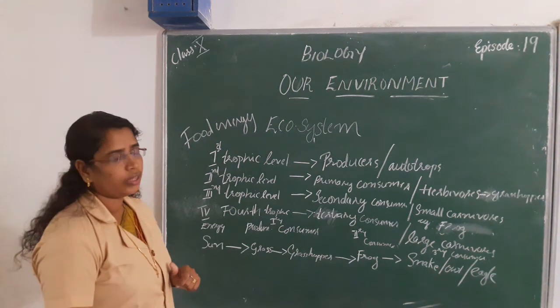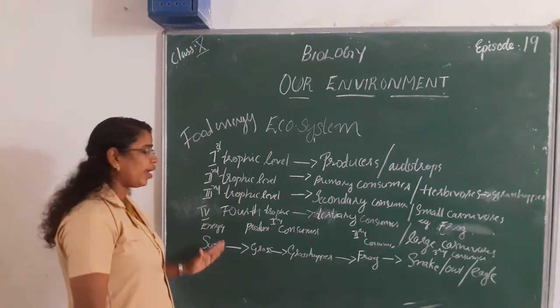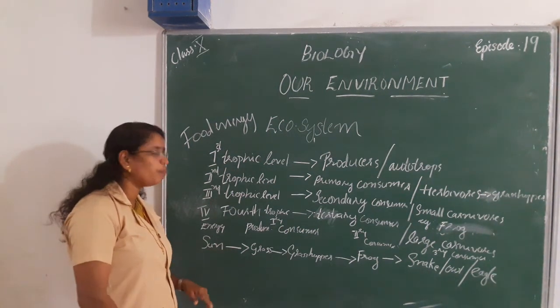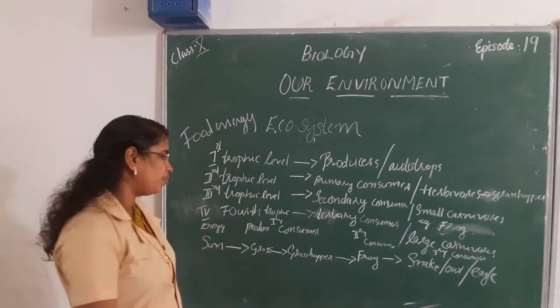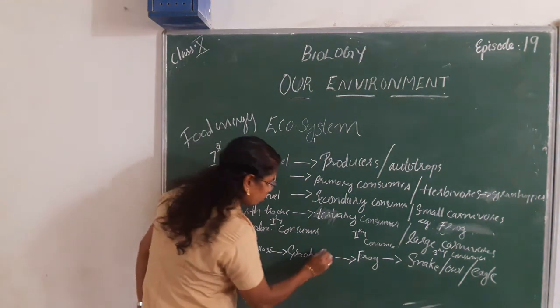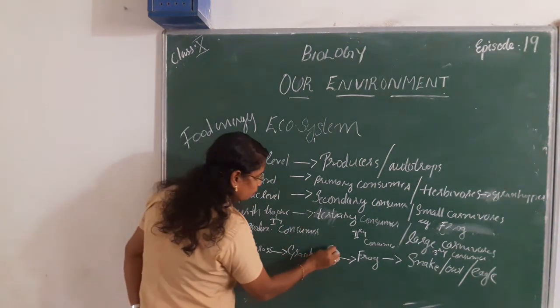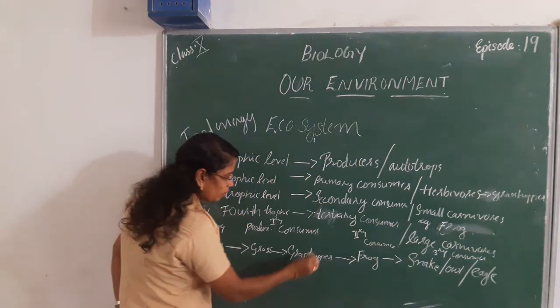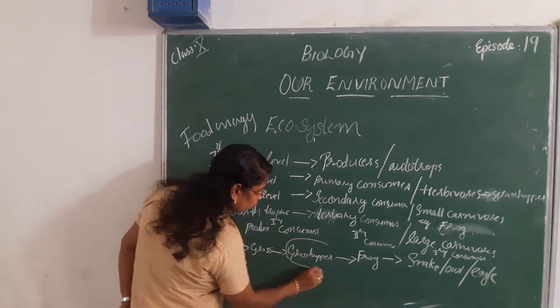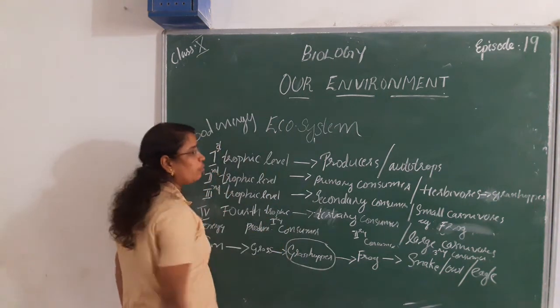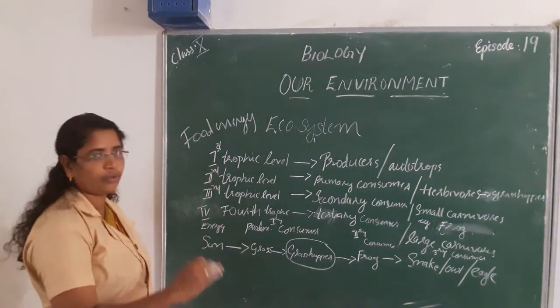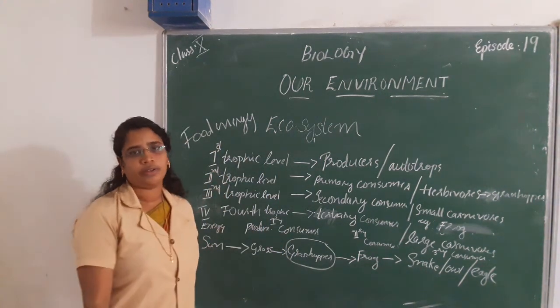Okay, then what happens if we remove one population from this food chain? That is, we remove or we kill all grasshoppers in a particular area.